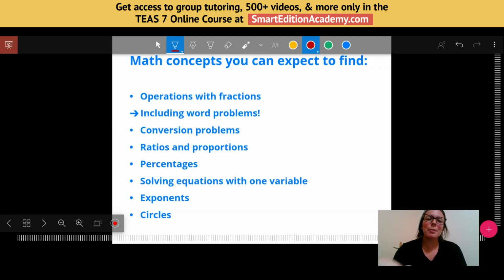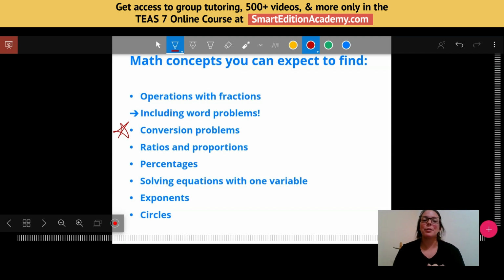We're going to do conversion problems, which is something that we are going to spend a good amount of time on today. I want you to see the conversions that you need to know, have some strategies to memorize them, and then also see what types of problems will come up. Some will be pretty basic, where you just have to do a simple conversion. Some will be word problems that are specific to your field.